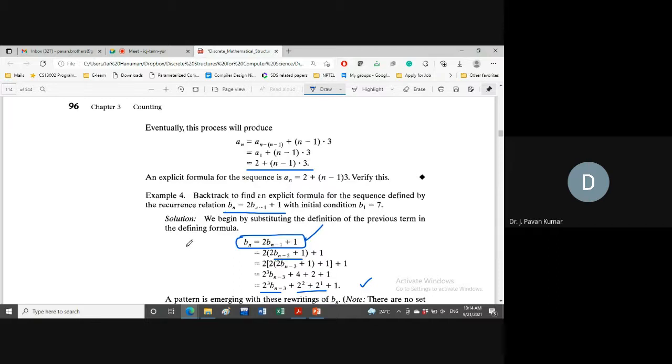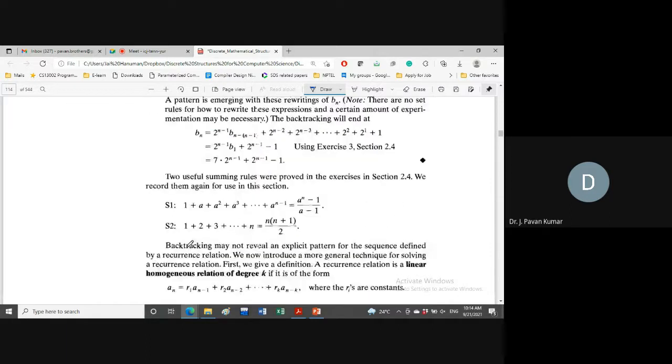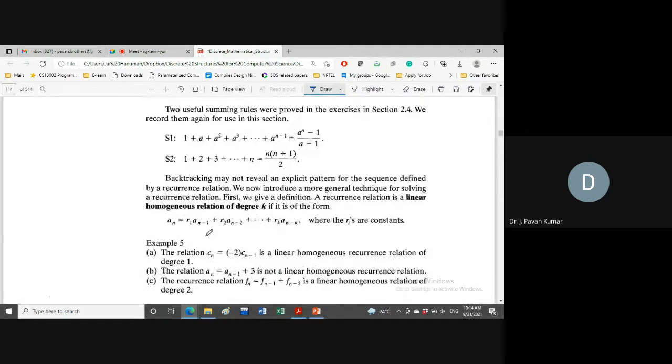Some constraints will be there. So in that particular case, we will call such a recurrence relation a linear homogeneous relation of degree k if it is in this form. Here we are not having any constant, keep that in mind.